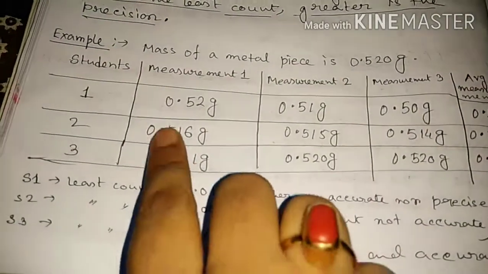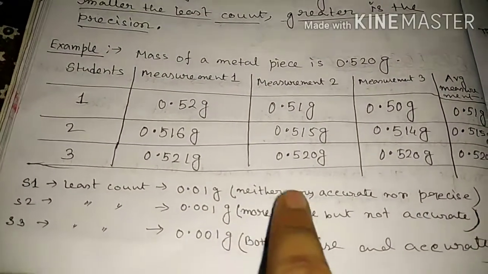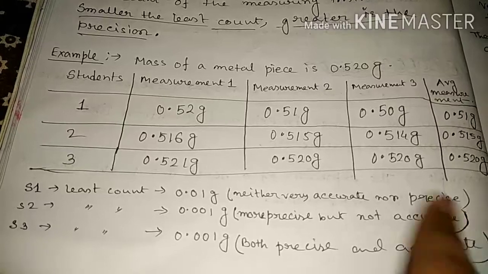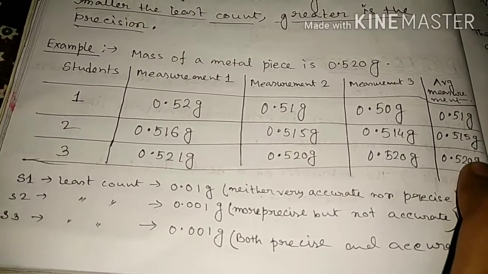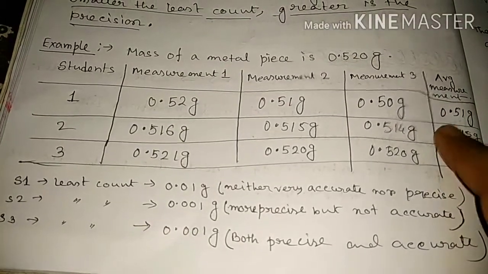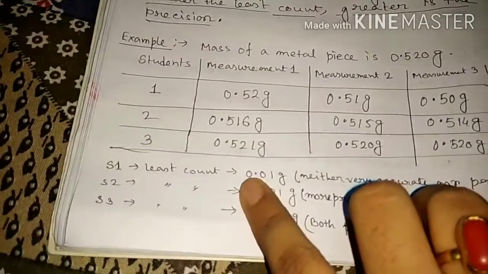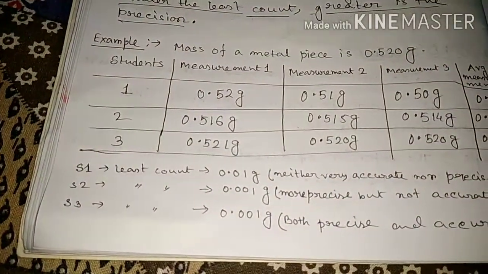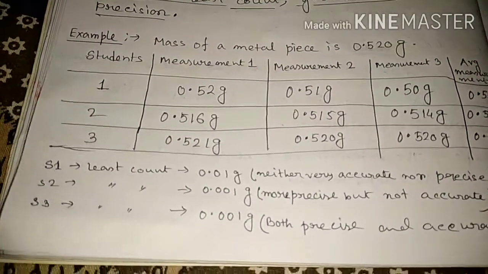Okay, but in this case the least count is the same, 0.001 gram. This is more precise but not accurate. What is the difference between them? Its average value is more accurate, exactly the accurate value we get, but here we cannot get it. So the second student and the third student are using a smaller least count compared to the first one, but what is the difference between them?